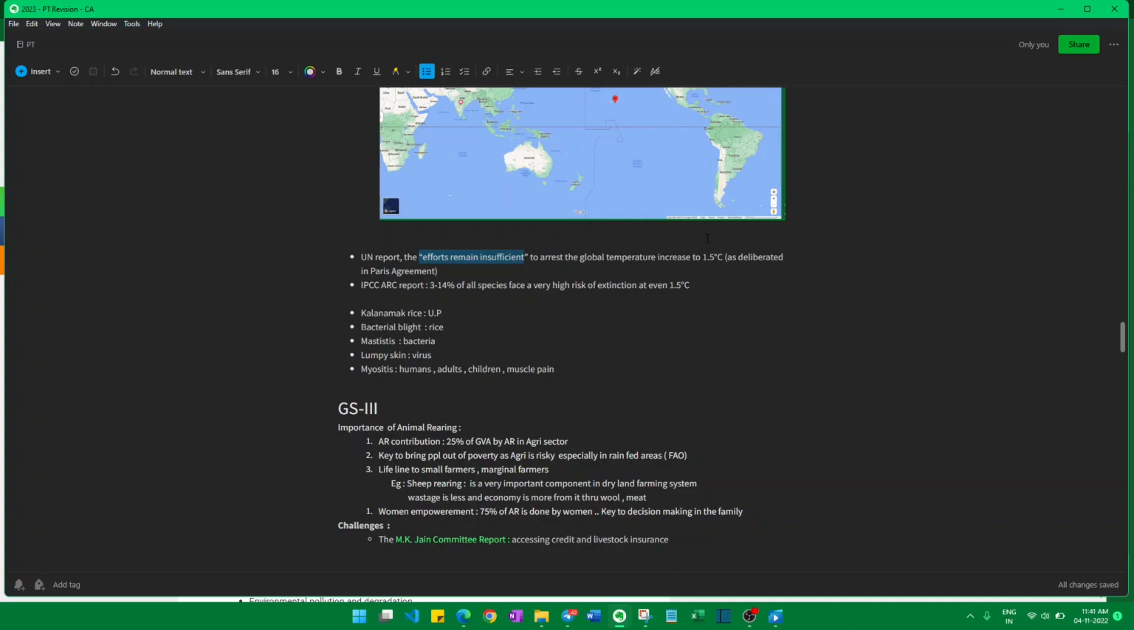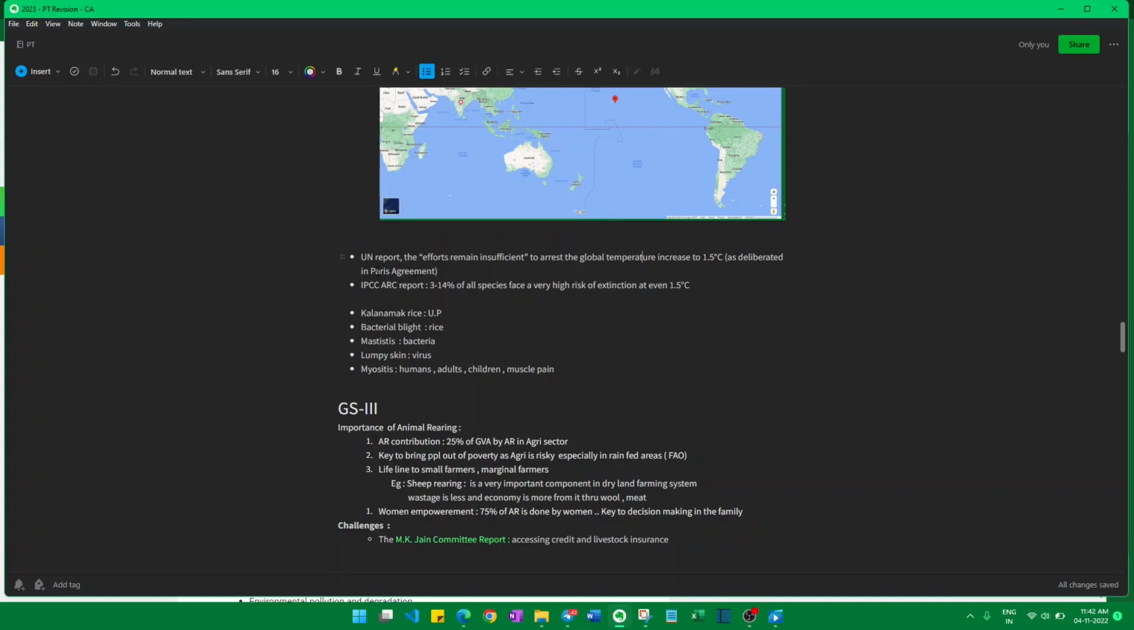To keep the global temperature rise to 1.5 degrees as per our Paris summit. Instead of writing the efforts insufficient, what we are taking, we can quote the UN report and then tell efforts are remaining insufficient to keep the temperature rise less than 1.5 degrees centigrade.